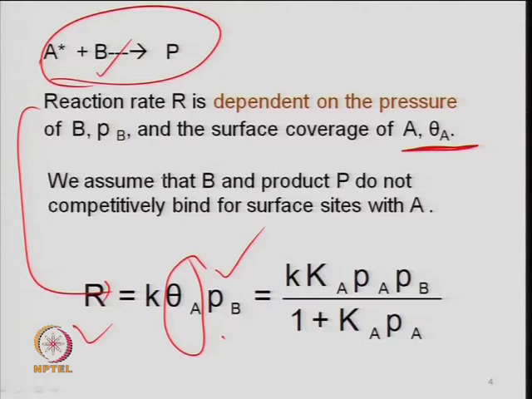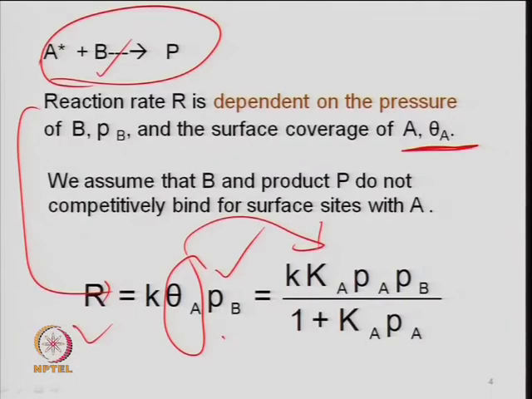One can easily substitute this value of theta A, and you also know the site balance. Here there is no question of a complicated site balance, because only A is adsorbed on the surface. So, just theta A plus theta V is 1, because other species are not adsorbing. For this case, the fraction of the surface covered by A plus the vacant sites is equal to 1. One can easily write down the expression, and I will show that a little later again.